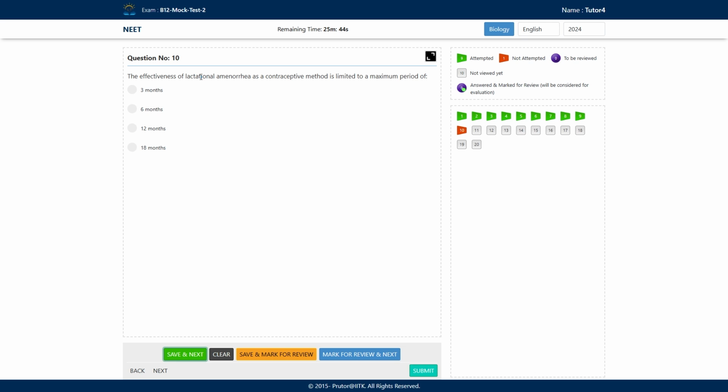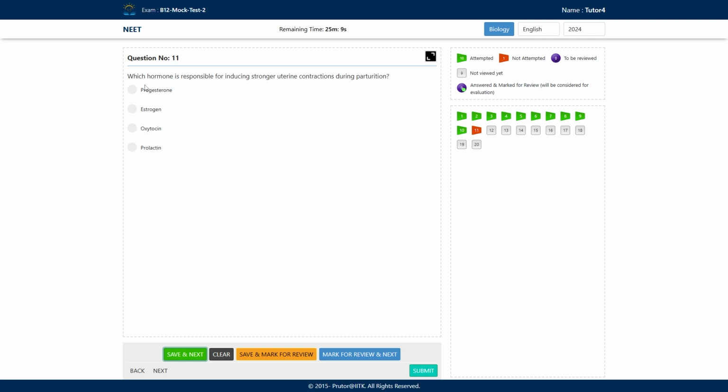Next question, the effectiveness of lactational amenorrhea as a contraceptive method is limited to a maximum period of. Options are 3 months, 6 months, 12 months, and 18 months. So the correct answer is option number B, 6 months. So what is lactational amenorrhea? During intense lactation, there is no menstrual cycle, and this is effective till 6 months only.